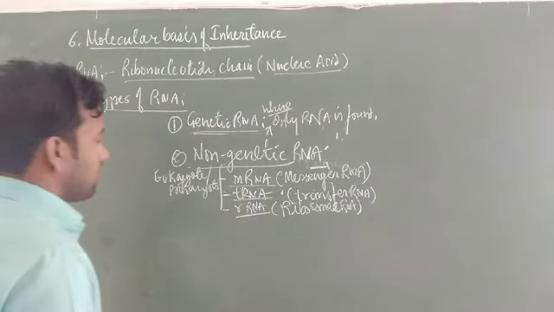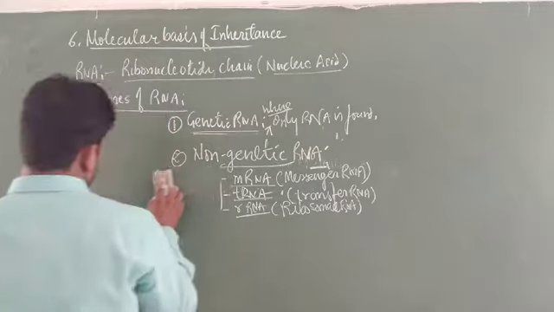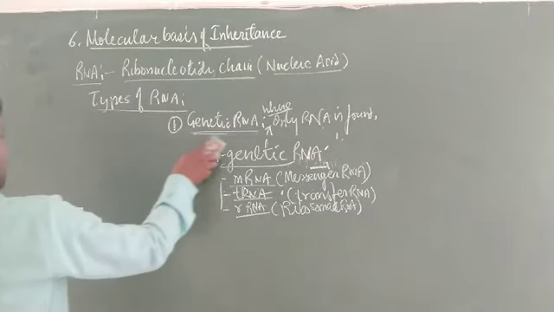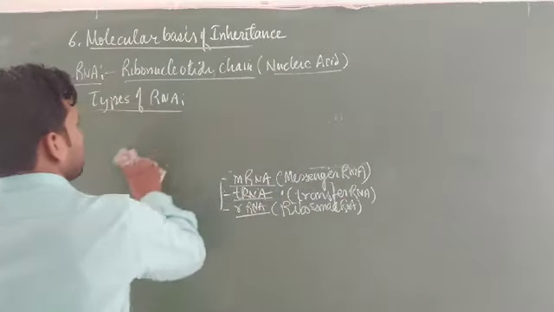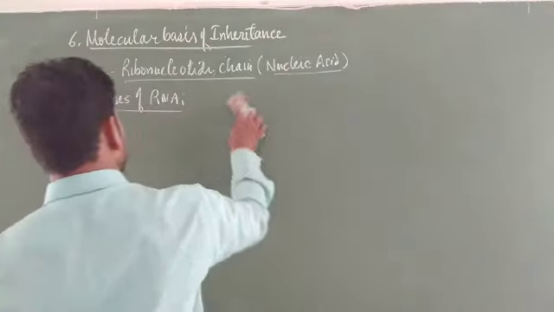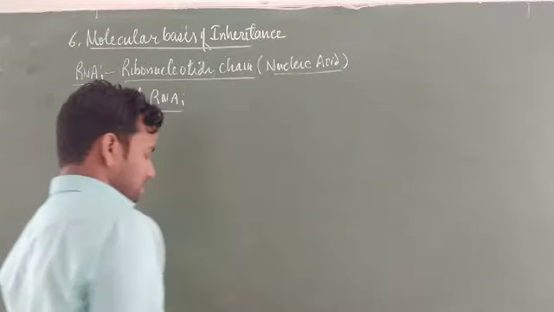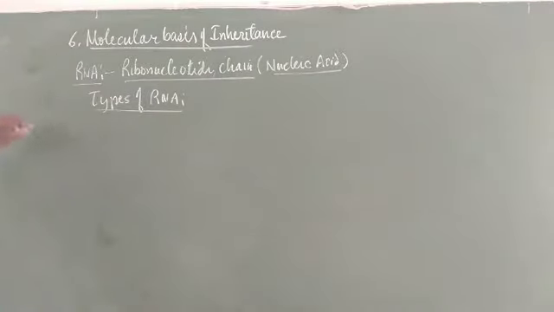Now the non-genetic RNA is of three types. It does not carry any genetic information. It only helps in the formation and synthesis of proteins. Now the types of RNA are completed.